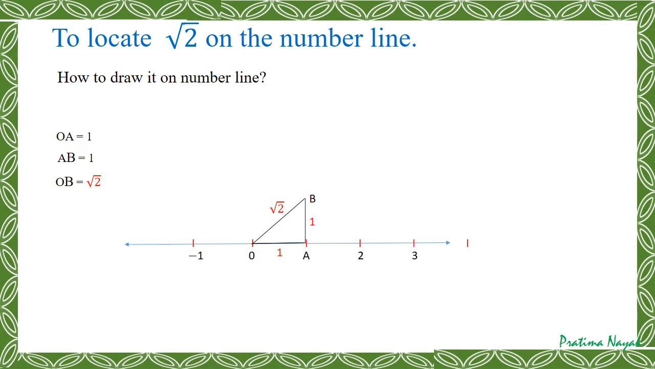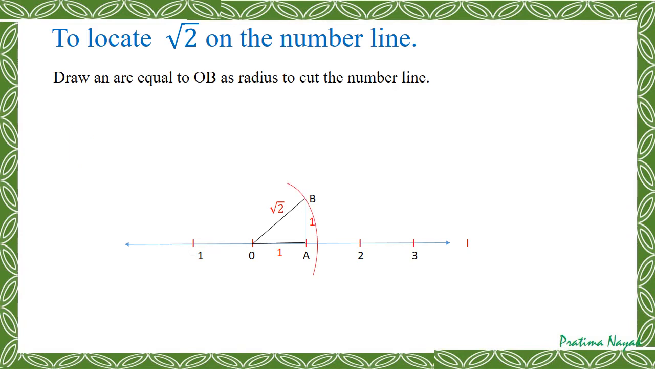Now how to draw it on the number line? So draw an arc equal to OB to cut the number line. Let us mark it P. So OP is equal to square root 2.